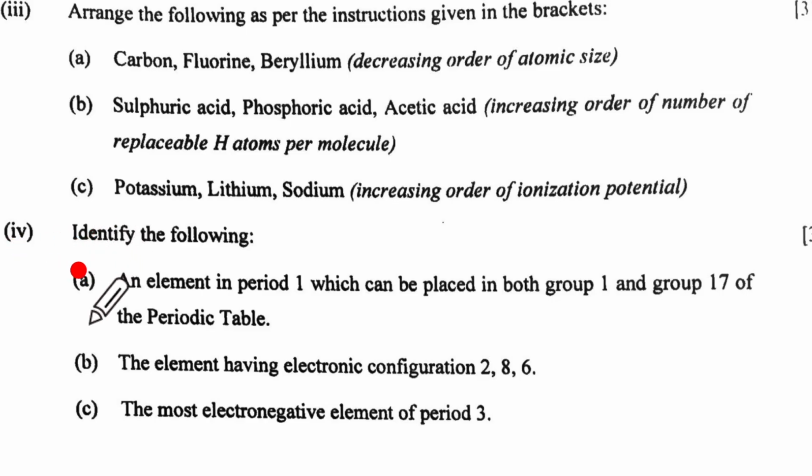Fourth subpart, which is the last subpart of question 6. Identify the following. A. An element in period 1 which can be placed in both group 1 and 17 of the periodic table. Period 1 has hydrogen and helium. So, helium being the noble gas, only hydrogen can be in group 1 where it behaves like a metal and in 17 where it behaves like a halogen. So, which is the element?